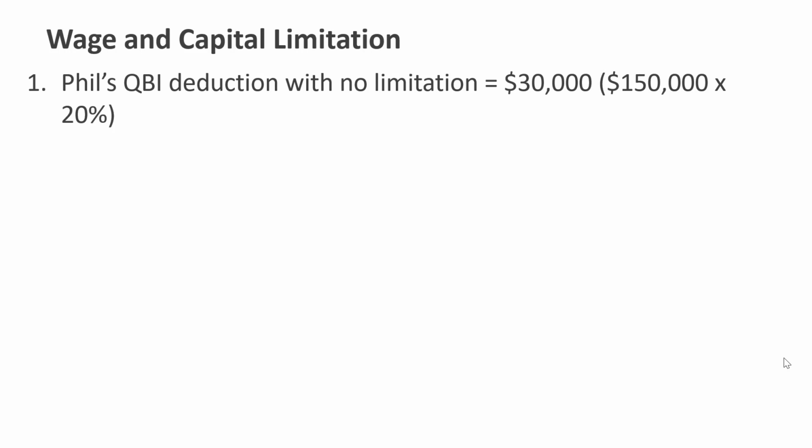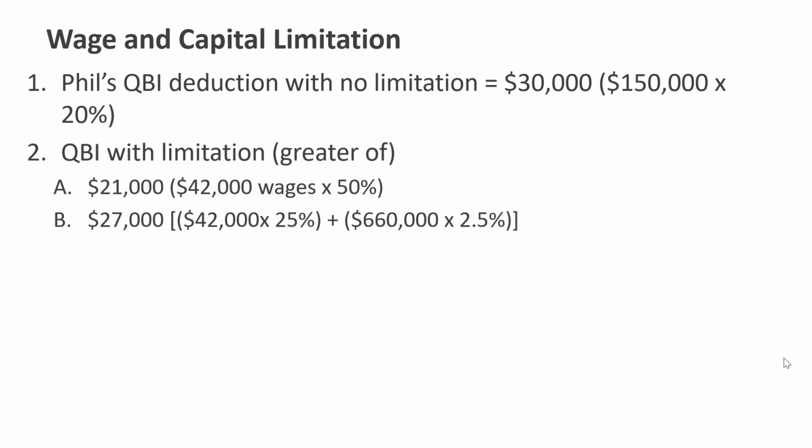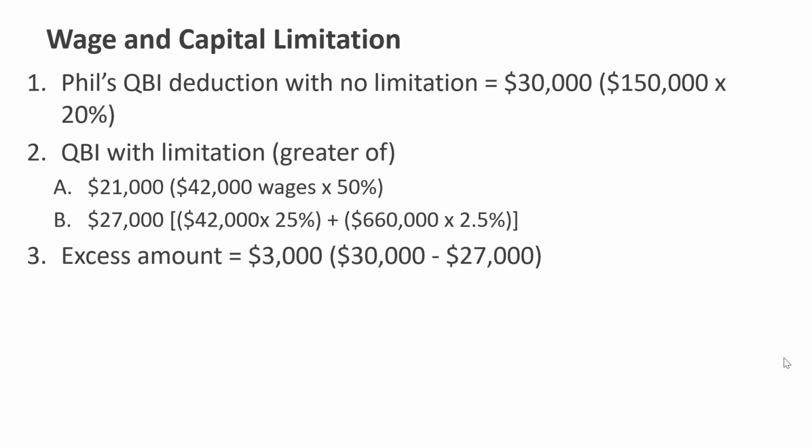Next we calculate it with the limitations. We take the greater of either the 50% wage limitation or the 25% wage and capital limitation. If it paid W-2 wages of $42,000, 50% is $21,000. And $42,000 times 25% plus his $660,000 of qualified property times 2.5% yields $27,000. The greater of those two amounts is $27,000, so his QBI deduction with limitation is $27,000. The excess amount is $3,000, which is the amount with no limitation less the amount with limitation.